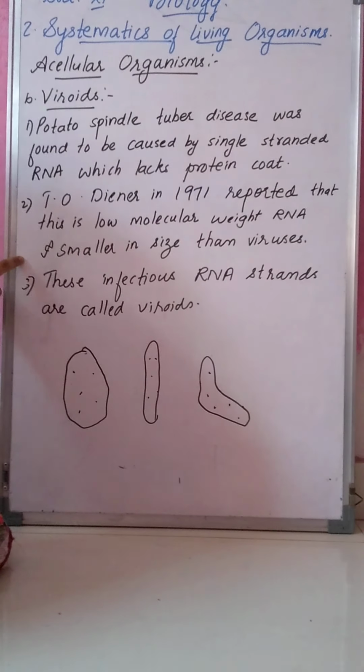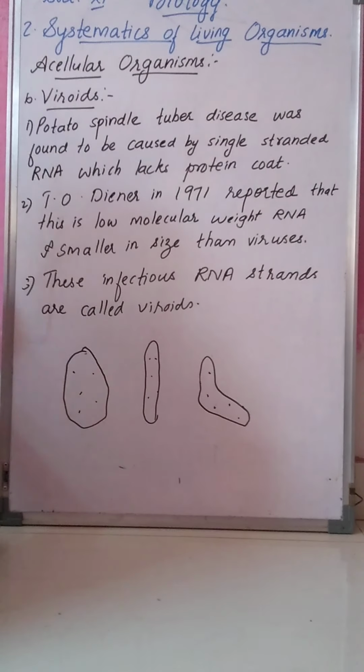Last time we have studied viruses. Viruses are organisms which consist of genetic material. That genetic material may be either DNA or RNA, and that genetic material is covered by a protein coat. Now today we are going to see viroids.